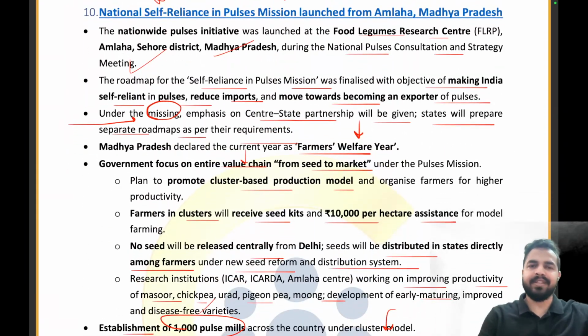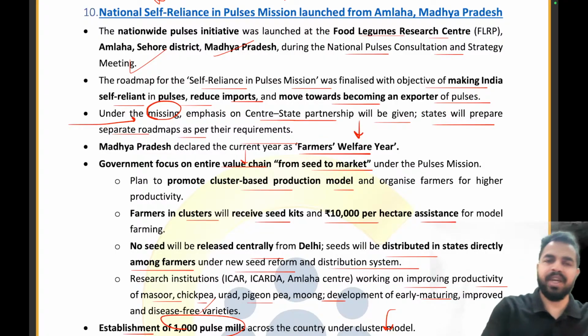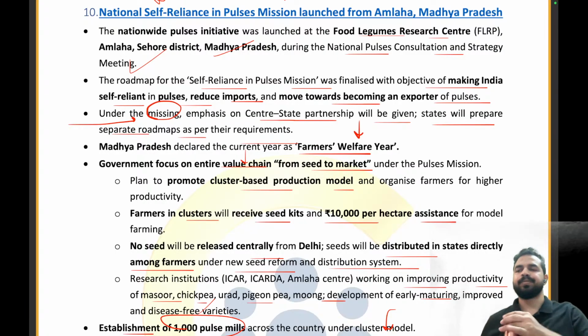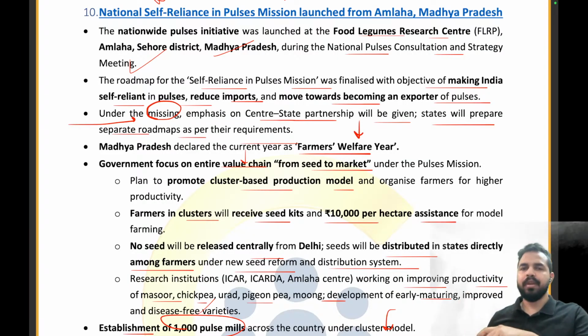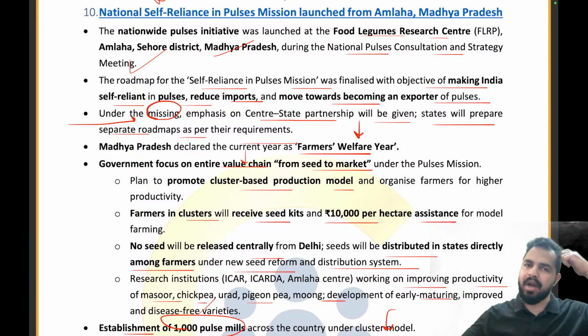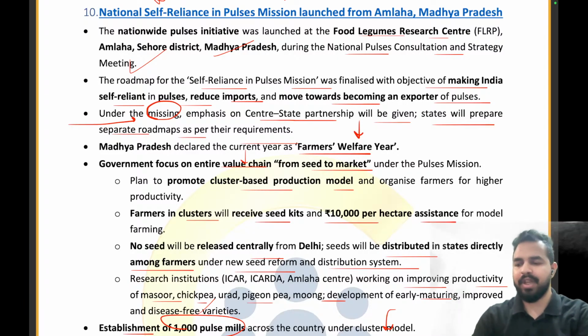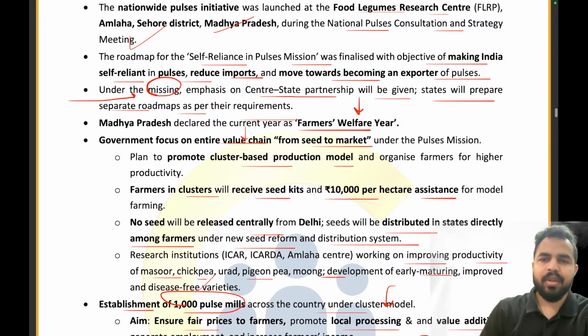The National Self-Reliance in Pulses mission has been launched from which state? Please tell me in the chat box. What is the right answer? The right answer is Amlaha Sehore district of Madhya Pradesh. Absolutely right. Now we are making India self-reliant in pulses, reducing imports, and moving towards becoming